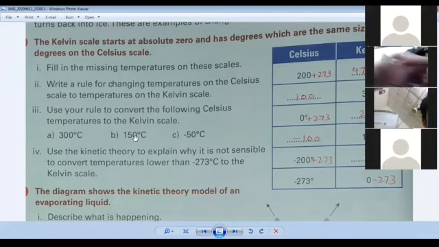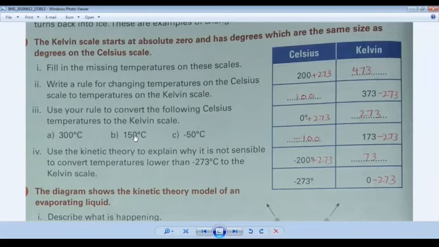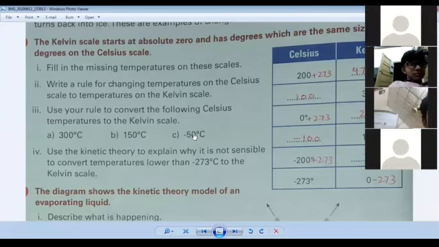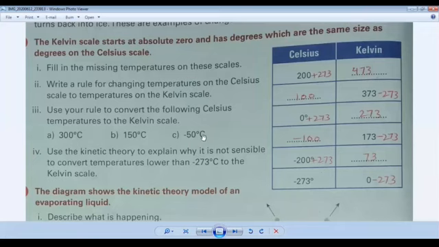When you add 273 in it, you will find answer 423 Kelvin. In third part, you can see minus 50 degrees centigrade. So when you add plus 273 in it, you will find answer 223 Kelvin. These will be your answer. So you will do plus and minus in your copy and then find the answer.